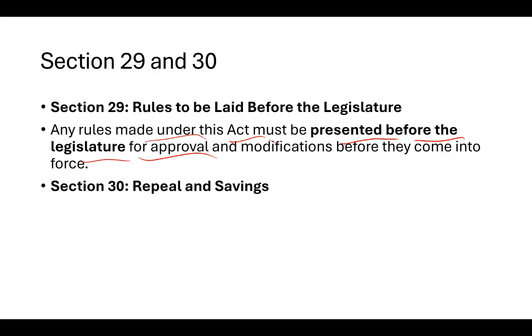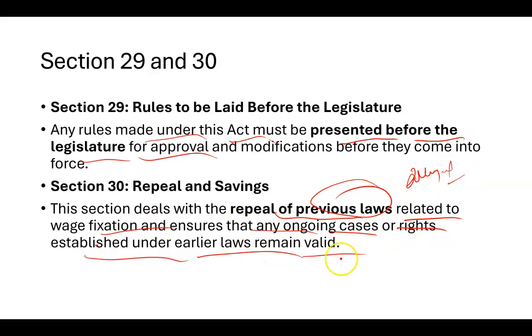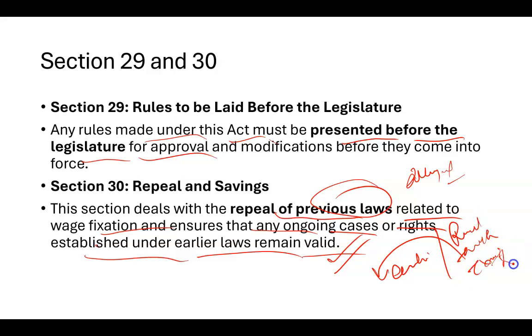And the final section, section 30, is called repeal and savings. Basically this section deals with the repeal of previous law. It is very important that this law is aligned with other laws also, right? So it must be aligned. It ensures that any ongoing case or rights established under the earlier laws remain valid. Anything which is already there remains valid in this law as well, even if it is not mentioned here, it will still be valid.